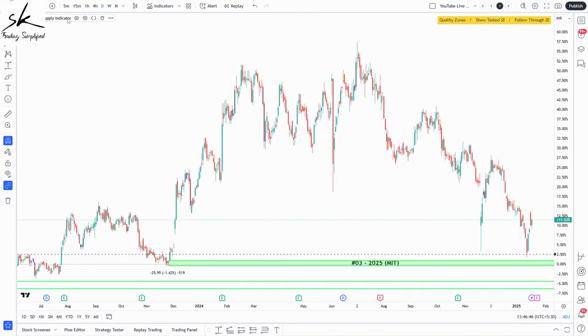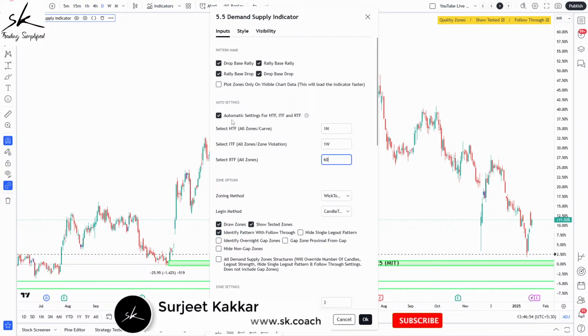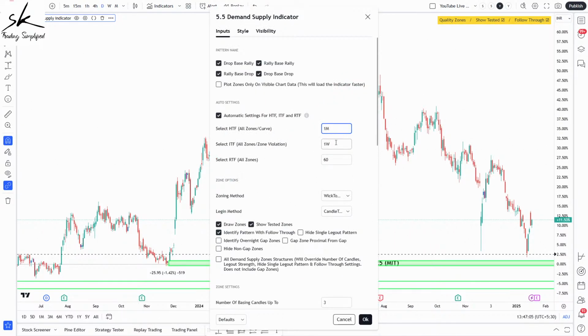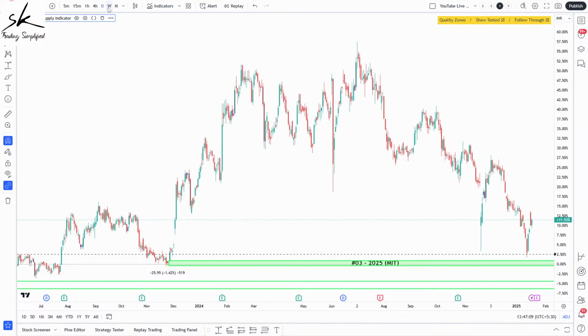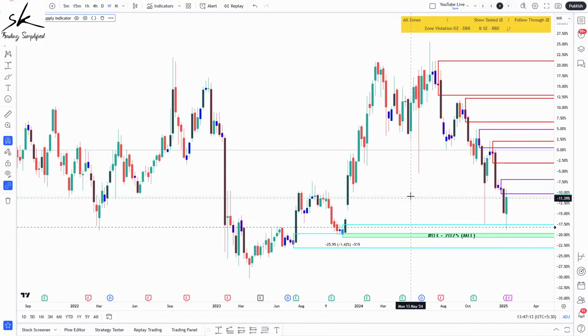Now, in the demand and supply zone indicator, you have the option wherein you can define your higher time frame, your intermediate time frame, and your refining time frame, and then you can click on automatic settings so that whenever you come to these time frames, the applicable settings get applied automatically. You can see I've already set my higher, intermediate, and refining time frames. So I'll go to my intermediate, which in this case is weekly, and the indicator will automatically identify zones for me.